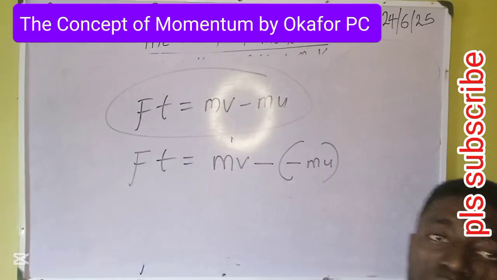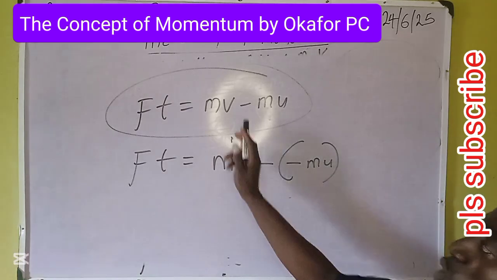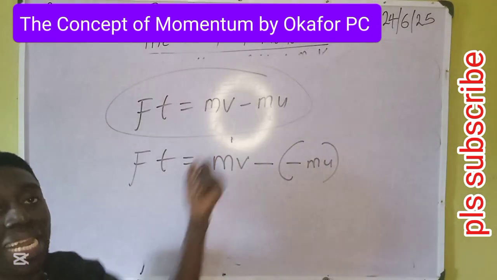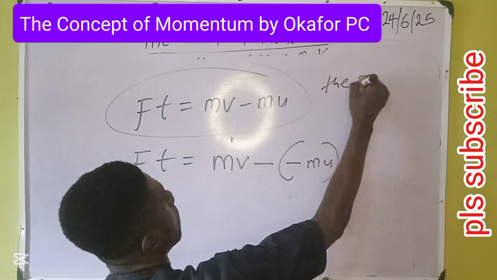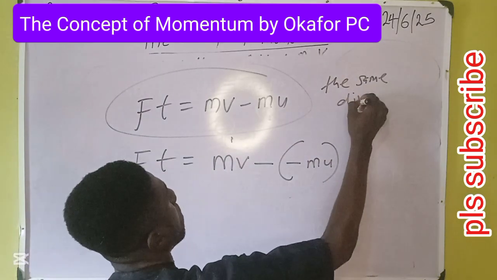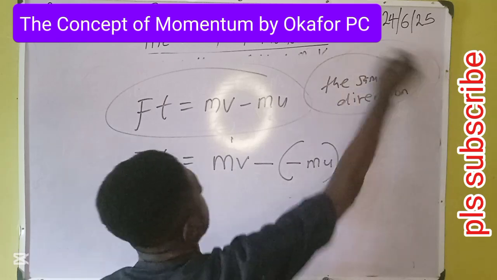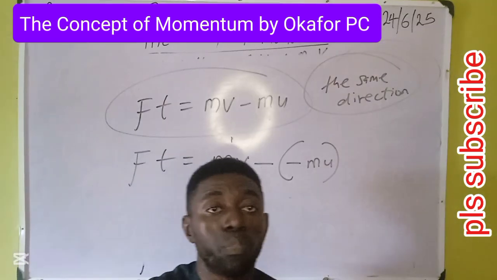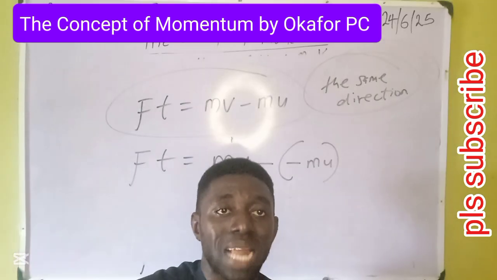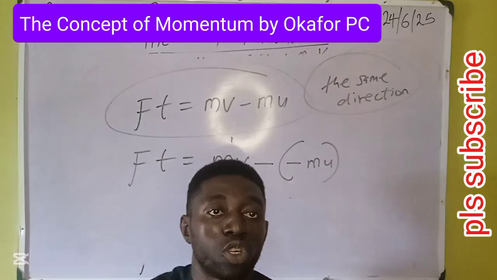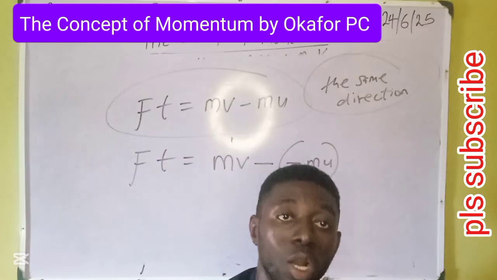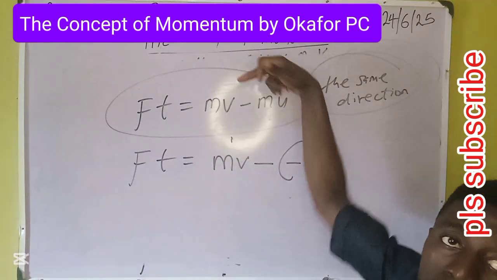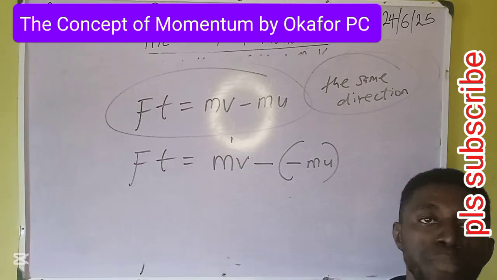Okay, observe the formulas. You notice we have just one minus here. Here we have two minus. This is when two bodies collide and go in the same direction. When a bullet hits another body and they join and go in the same direction, or they don't join, but they collide and move in the same direction, please use the first formula. Ft is equal to mv minus mu.